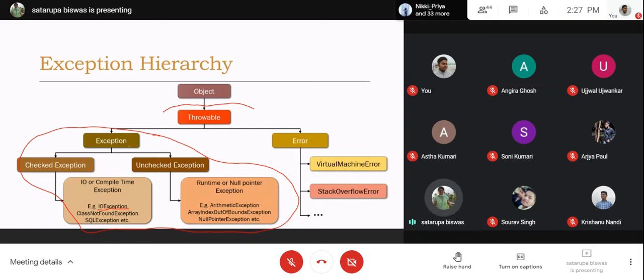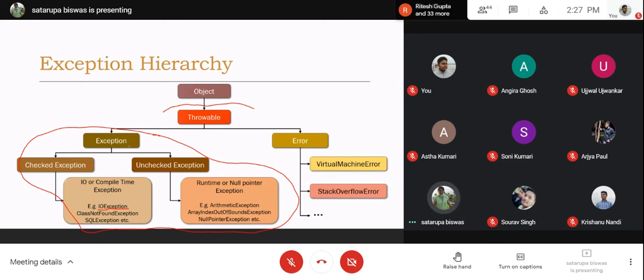Okay, so if a known situation is occurring, then the exception could be identified by the JVM, and what the JVM will do, it will create the object of the corresponding class and it will fetch it to the method inside which the exceptional situation has occurred. Okay, so this detection and creation of the object, these things are to be done by the JVM.